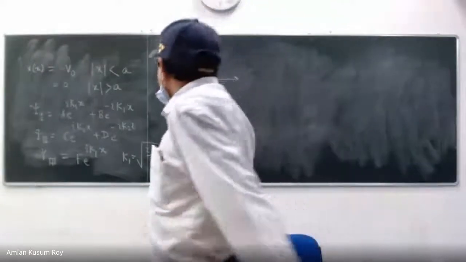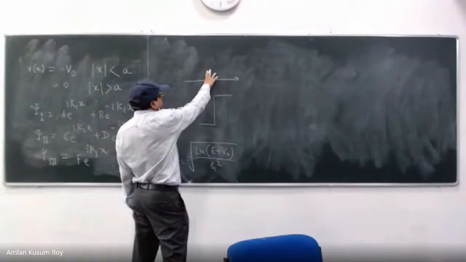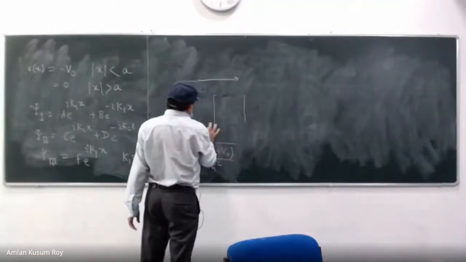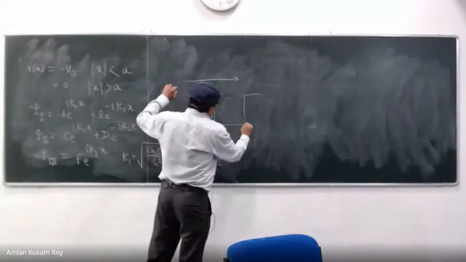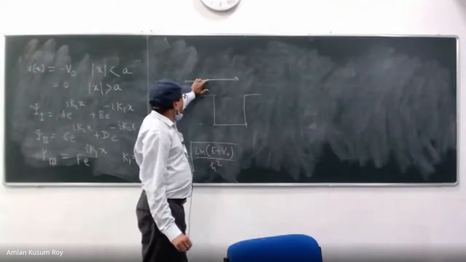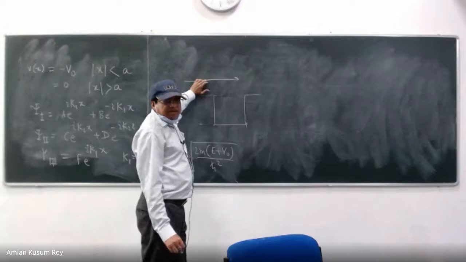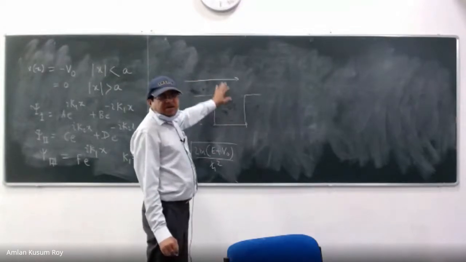When the particle has energy greater than V0, these are all unbound states, not like the bound states.